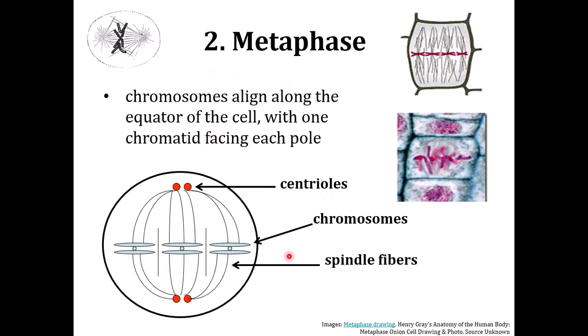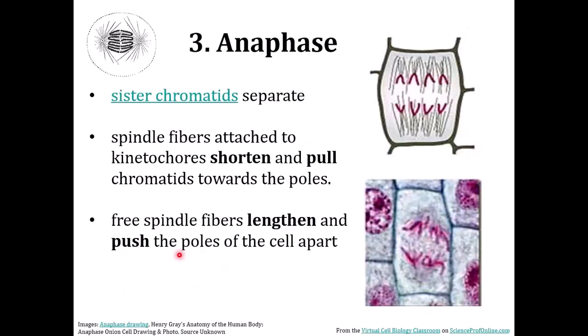Metaphase: our chromosomes align at the equator, at the center of the cell. You can see here, they are aligning, and that's because of our microtubules that attach to the kinetochores, the center of the chromosome. They attach it, they hold it firm. During anaphase, our sister chromatids finally separate and move to each pole. You can see they're pulled by the spindle fibers to each pole.